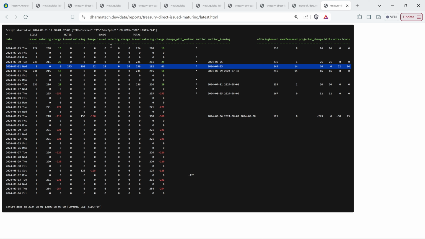And similarly for bonds, we see that 14 billion was issued, nothing matured, and so there was a net issuance of 14 billion. So the total change for the day between notes and bonds, nothing happened on bills, was 66 billion, and that's where we get that number that we saw in the TGA.